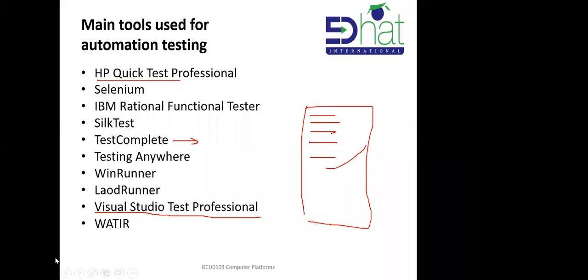Okay, finished. Yes, sir. You know, everybody, just search about these tools later, and you can get the idea.